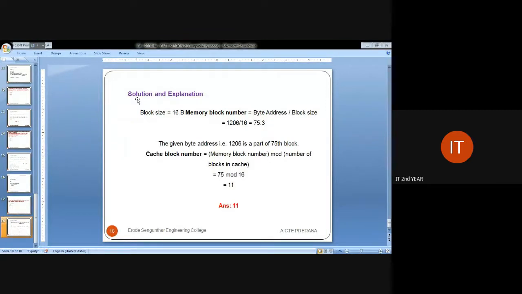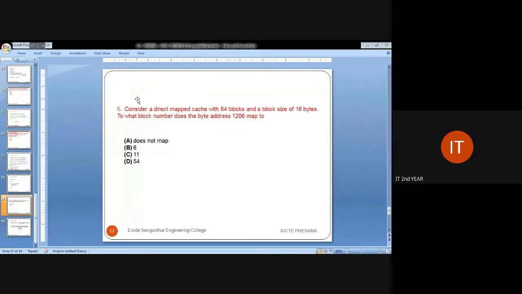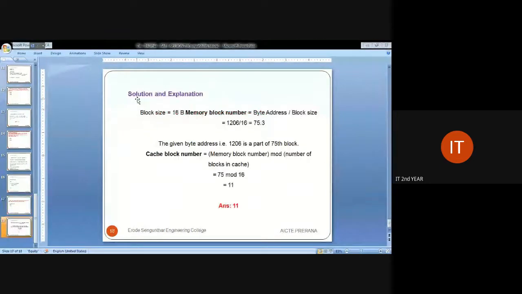Moving on to the substitution part, we can substitute it as 75 modulo 16. So the answer will be 11. This is what the answer is about. I hope you have understood the different types of questions that are asked in and around cache memory. These are the very simpler kinds of questions that we can expect from GATE.